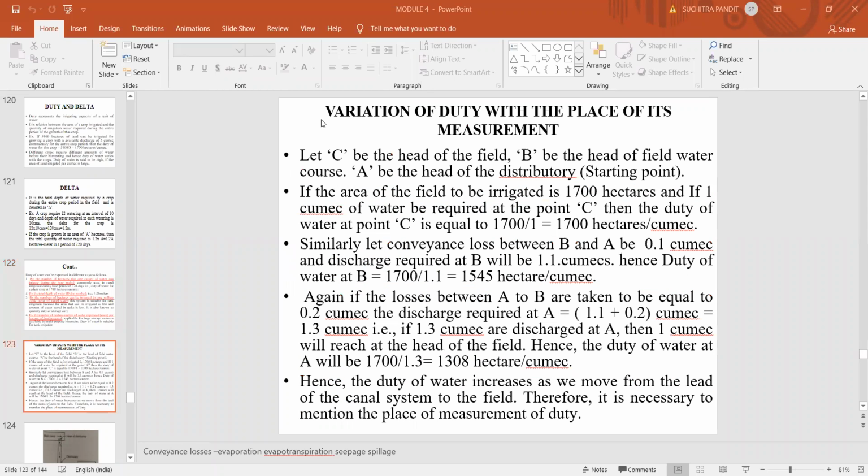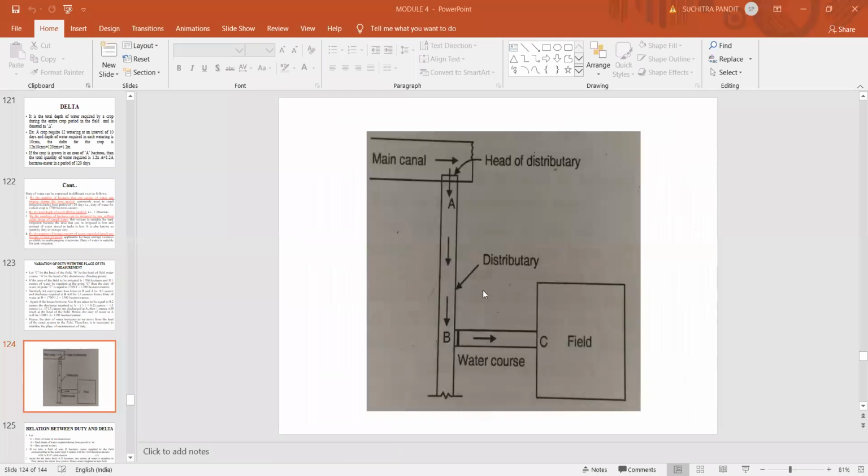Now, the duty varies with its place of measurement. So, variation of duty with the place of its measurement. Now let us discuss this.